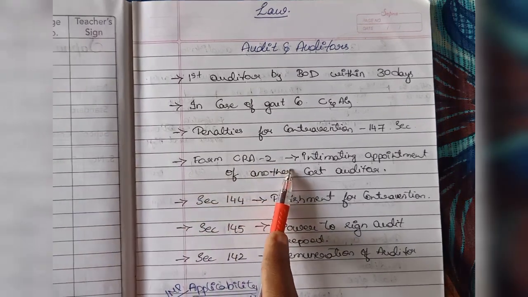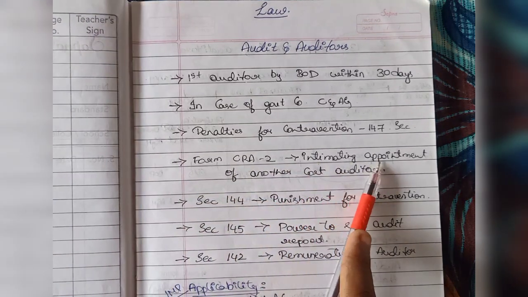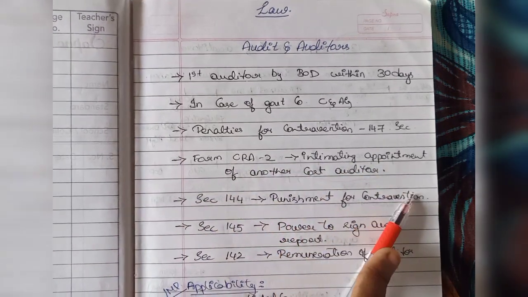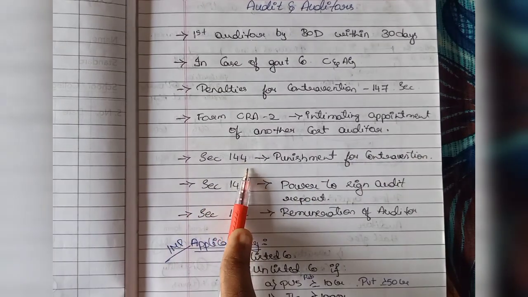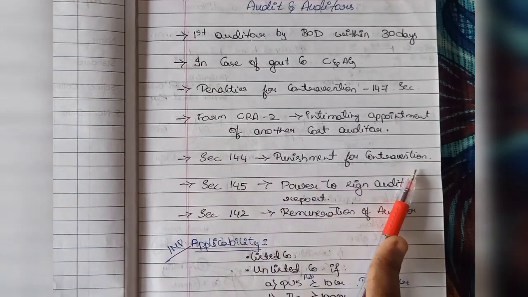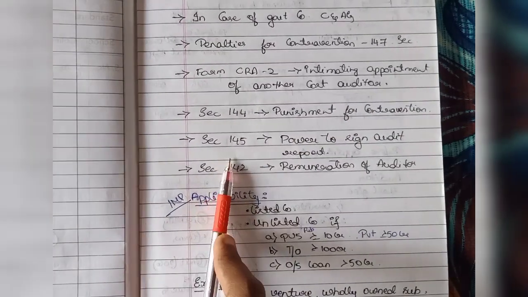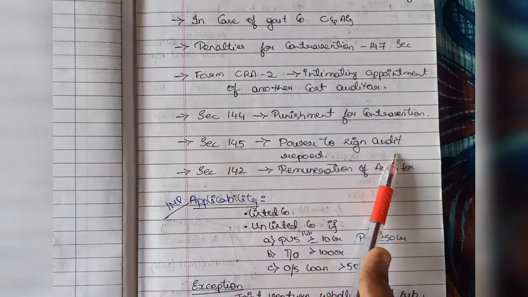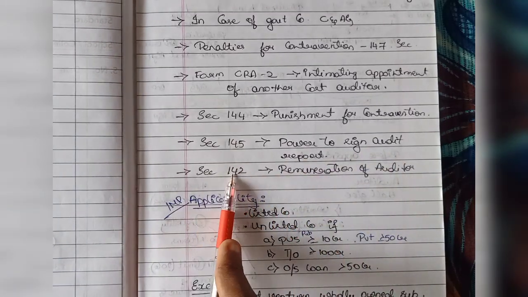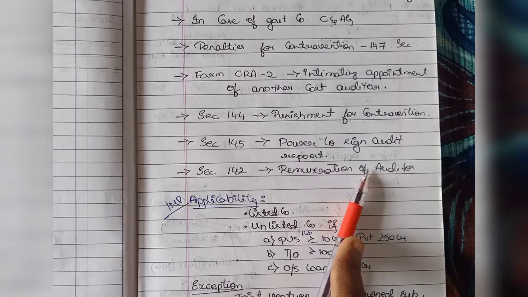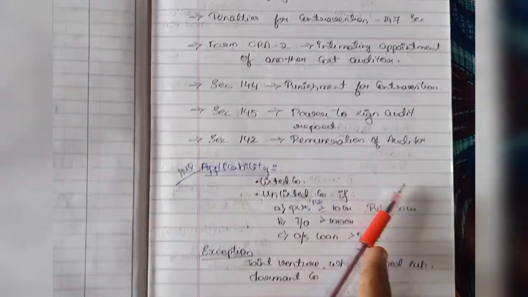Form CRA 2 intimating appointment of another cost auditor. Section 144 is for punishment for contravention. Section 145 power to sign audit report. Section 142 remuneration of auditors.